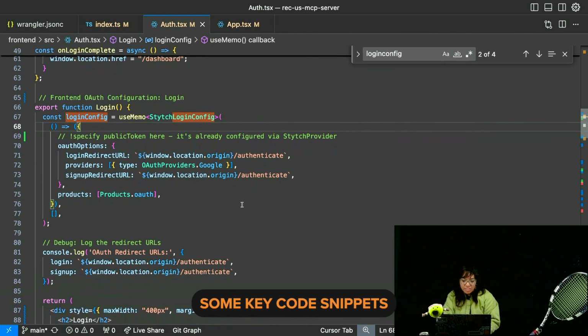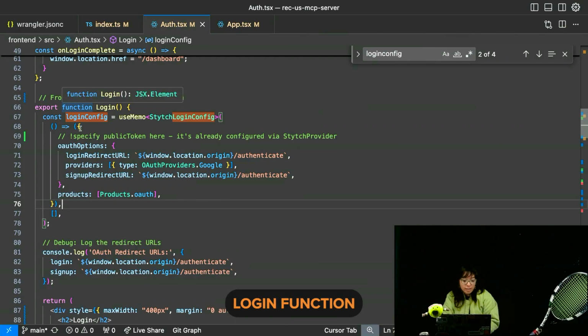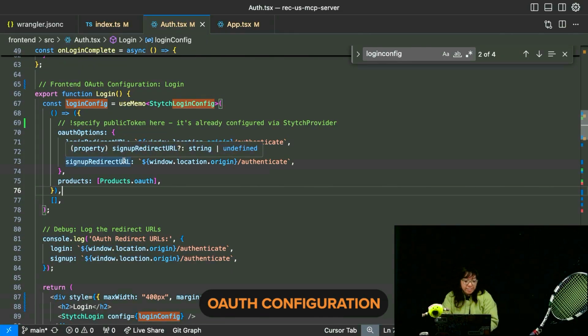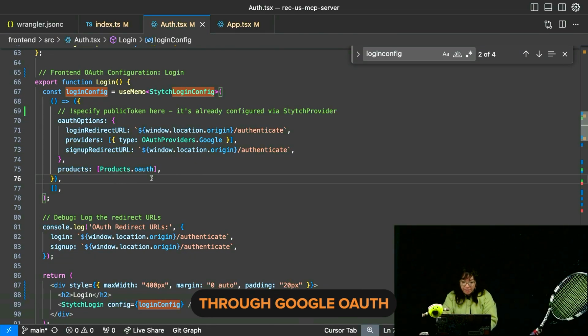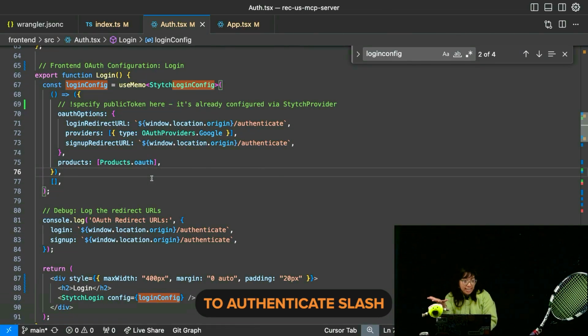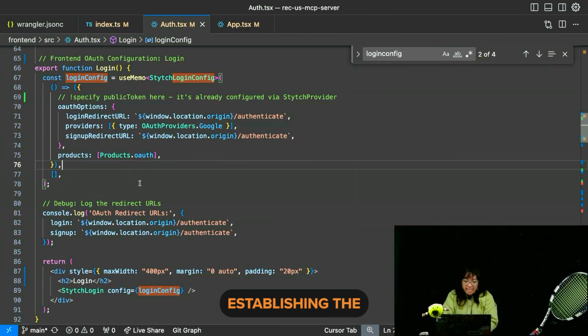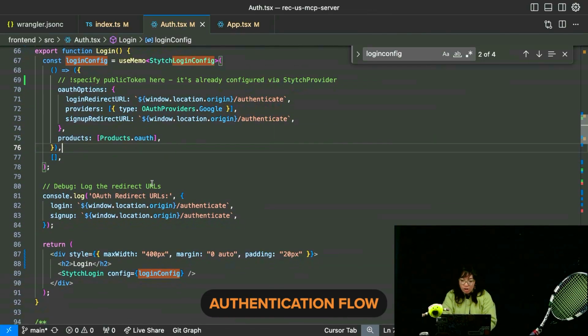Some key code snippets. We have our login function for front-end OAuth configuration. This configures Stytch to redirect users through Google OAuth and return them to the authenticate endpoint, establishing the entry point for the entire authentication flow.